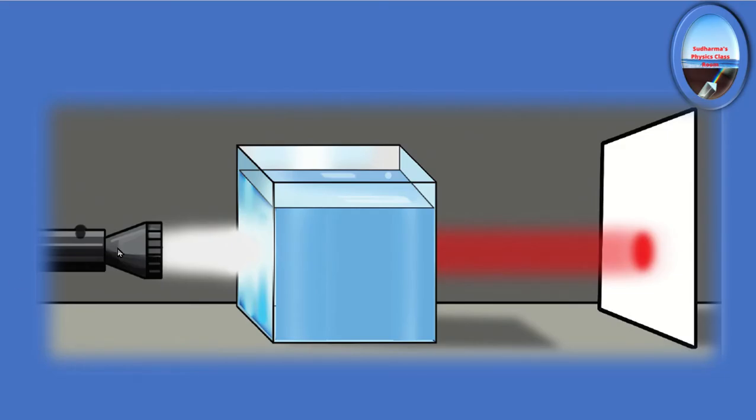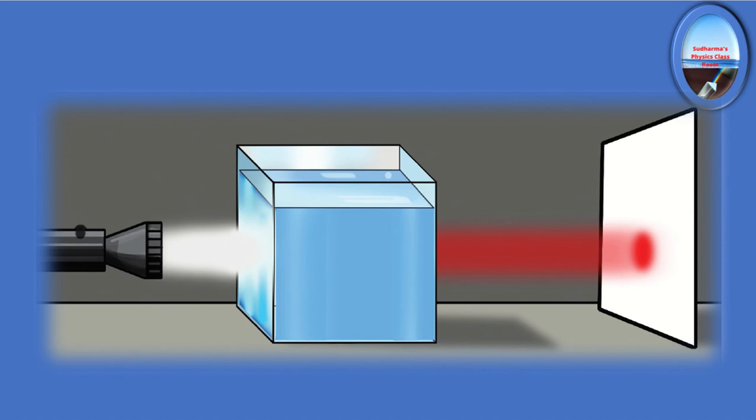I have a torchlight which gives visible light, or white light. I'm allowing that to pass through a tumbler containing water. And as we all know, water is colorless. But here you can see the water looks blue in color. And we have kept another screen at some distance from the container, so you can see a patch of red color formed on the screen. Why is this happening? What is the reason behind this? Why does this water appear blue, and why are we able to see a reddish patch on the screen?